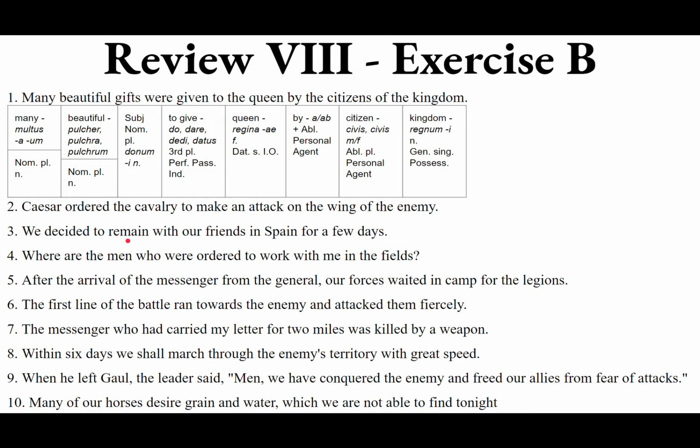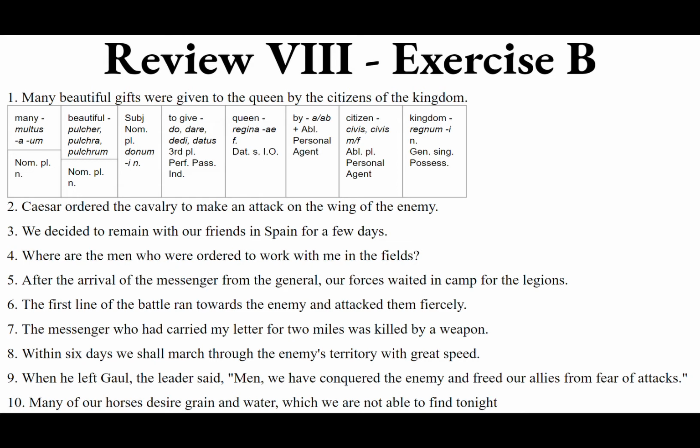We want the complementary infinitive of manere, manere, mansi, mansus. So manere. Manere constituimus. We decided to remain. With whom? Of course, with our friends. Cum plus the ablative of accompaniment, along with our friends, alongside our friends. Noster, nostra, nostrum, agreeing with amicus, masculine. So we want the ablative of accompaniment. Cum amicis nostris. Cum amicis nostris.